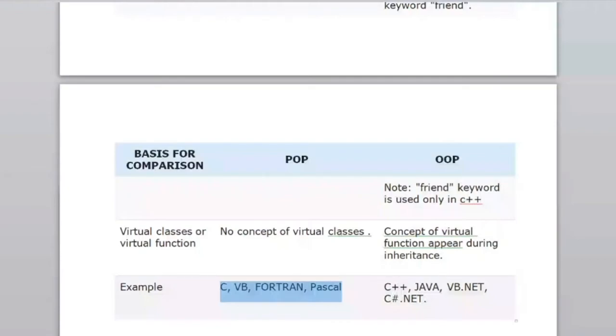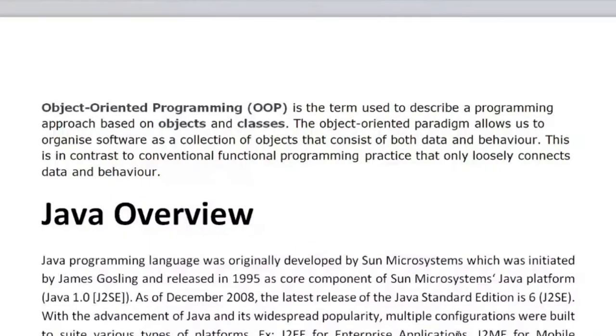Object oriented programming is a term used to describe a programming approach based on objects and classes. As I told, it mainly focuses on the approach of objects and classes.